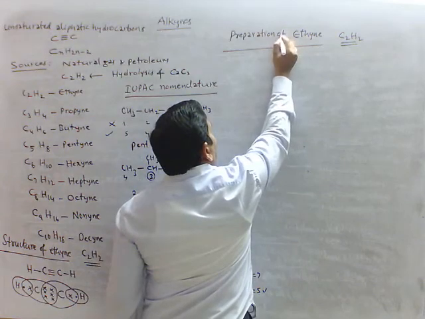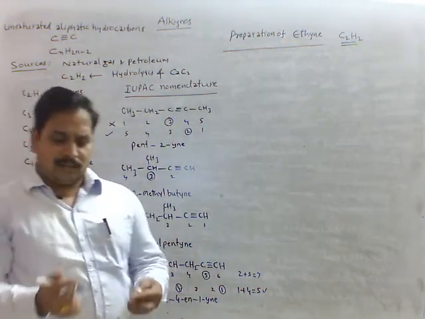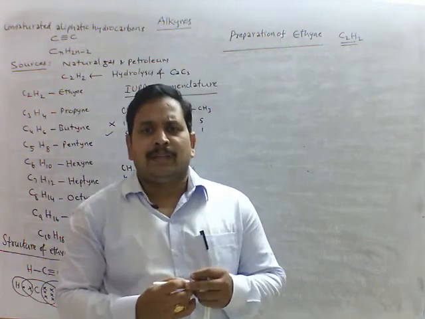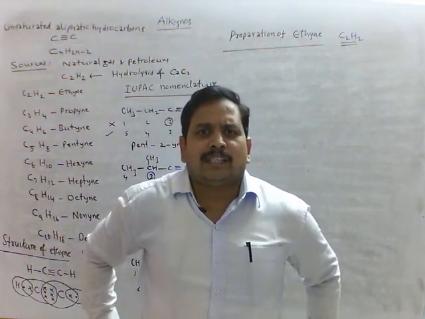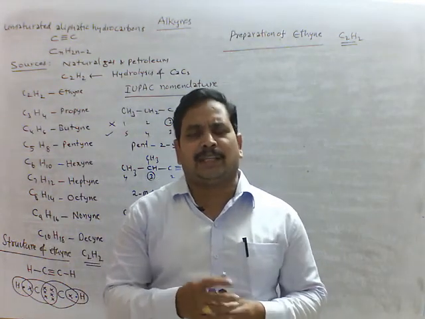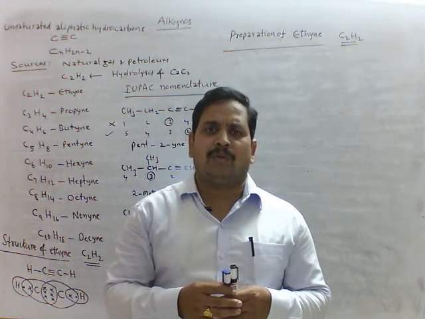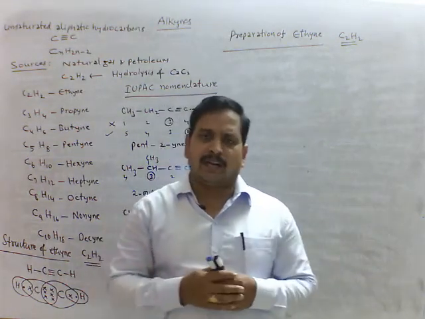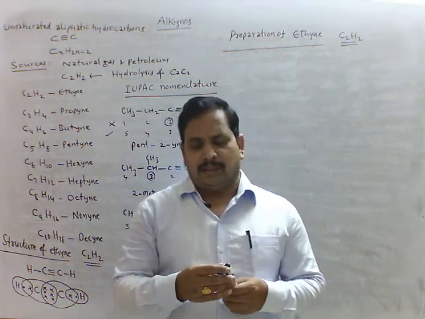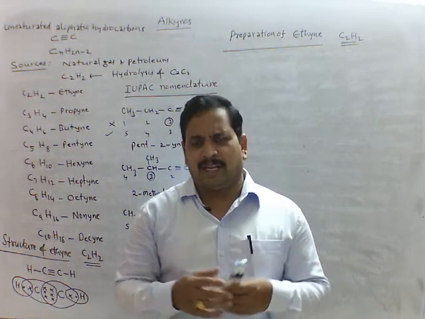Preparation of ethyne or acetylene. In laboratory we have two methods. One is hydrolysis of calcium carbide gives ethyne. Second one is dehydrohalogenation of ethylene dibromide. And third method, general method, that is thermal decomposition of methane at a high temperature.